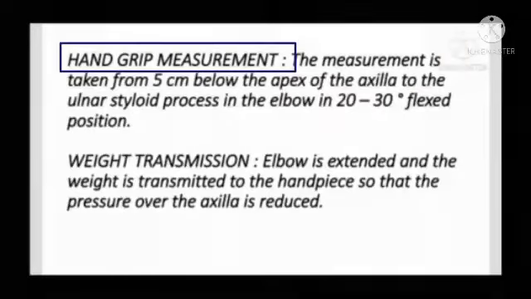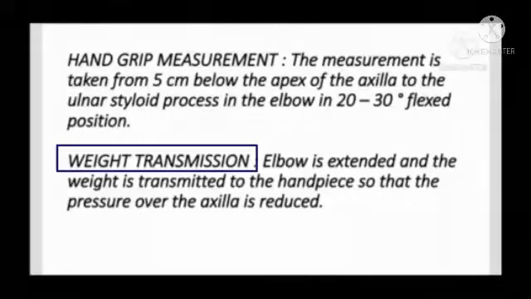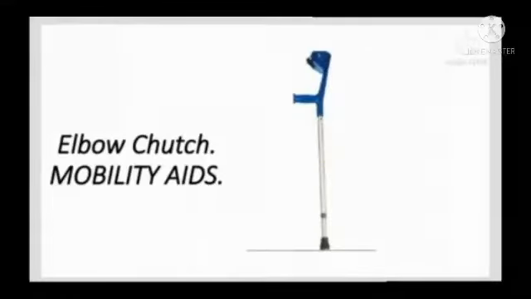Hand grip measurement. The measurement is taken from 5 cm below the apex of the axilla to the ulnar styloid process when the elbow is in 20 to 30 degrees of flexion. Weight transmission: the elbow is extended and weight is transmitted to the handpiece so that the pressure over the axilla is reduced.